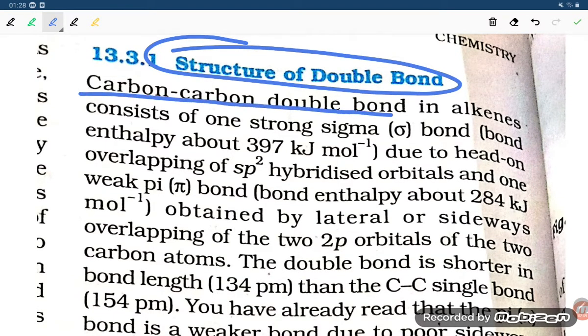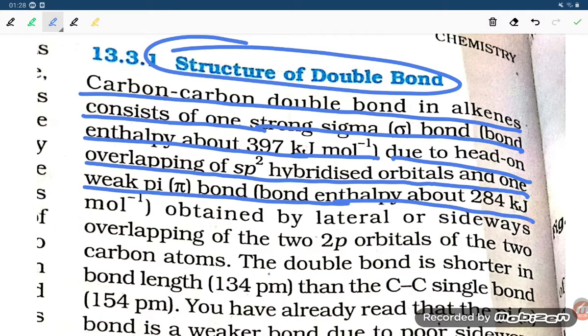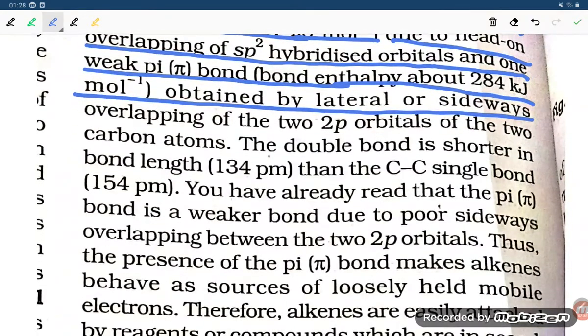The carbon-carbon double bond in the alkenes consists of one strong sigma bond, bond enthalpy about 397 kilojoule per mole, due to the head-on overlapping of sp2 hybrid orbitals, and one weak pi bond, bond enthalpy about 284 kilojoule per mole, obtained by the lateral or sideways overlapping of the two p orbitals of the two carbon atoms.